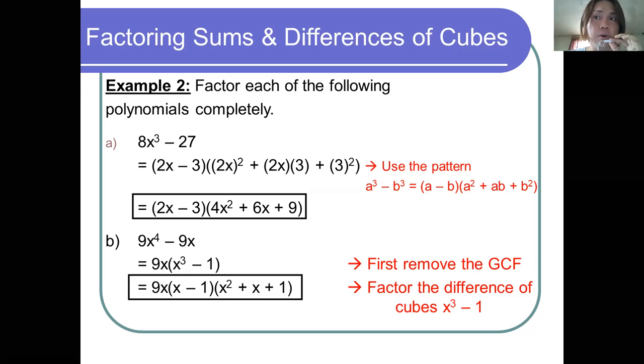If the three conditions that I mentioned are satisfied, it must have two terms, it must be separated by a plus or minus sign, and both terms must be perfect cubes, then you can use the factoring of sums and differences of two cubes.